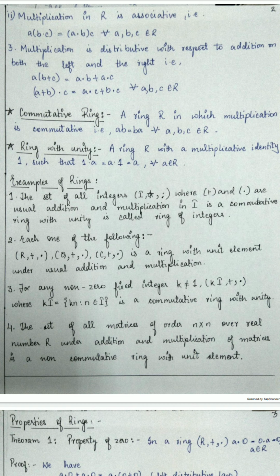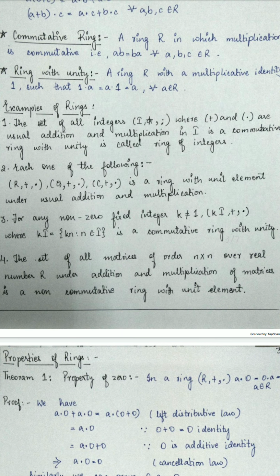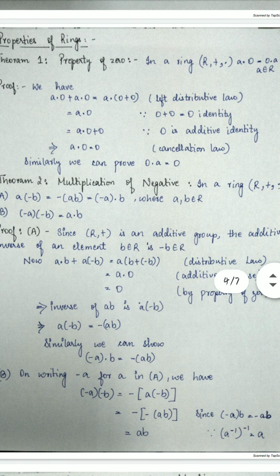Then the third one: for any non-zero fixed integer k not equal to 1, the set kI equals {kn such that n belongs to I}, is a commutative ring with unity. And fourth, the set of all matrices of order n × n over real numbers R under addition and multiplication of matrices is a non-commutative ring with unit element. Now we'll talk about some properties of a ring.